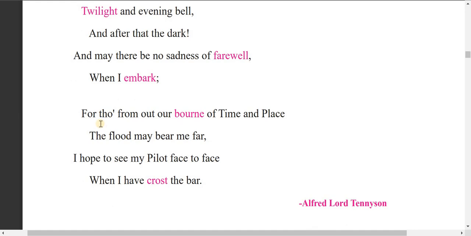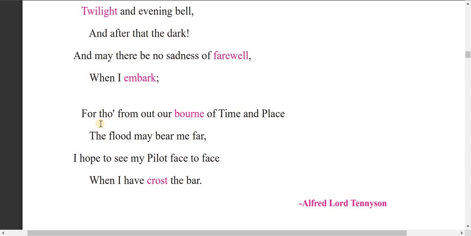Now coming to the fourth stanza, the last stanza. For though from out our bourn of time and place, boundary of time and place, the flood may bear me far, I hope to see my pilot face to face when I have crossed the bar.